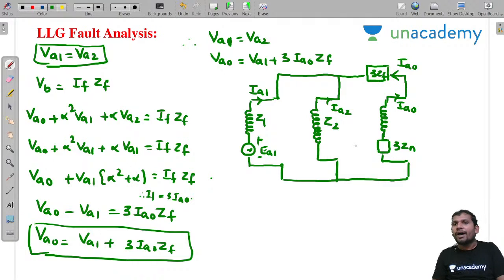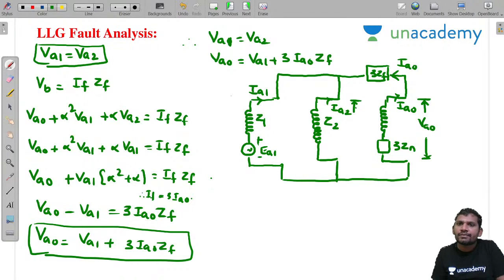This is the extra we are getting. If you apply KVL in this case, VA0 equals VA1 plus 3IA0 into ZF, or VA2 plus 3IA0 into ZF. Any one you can write.